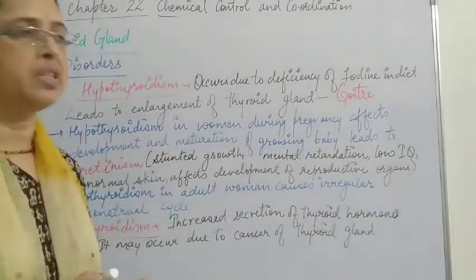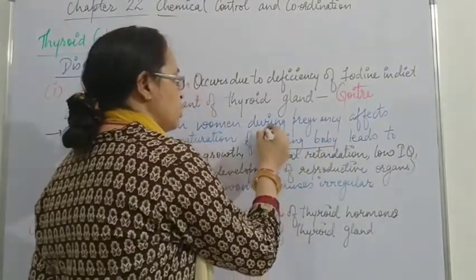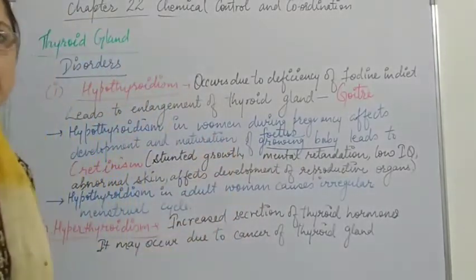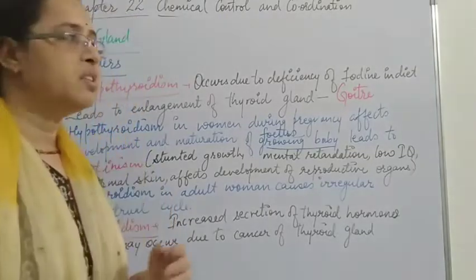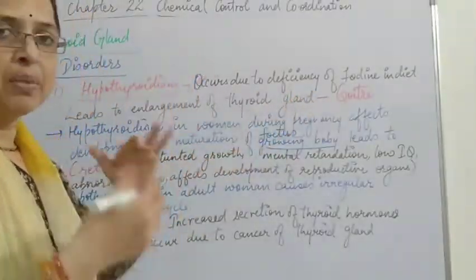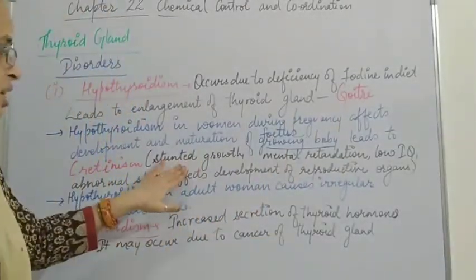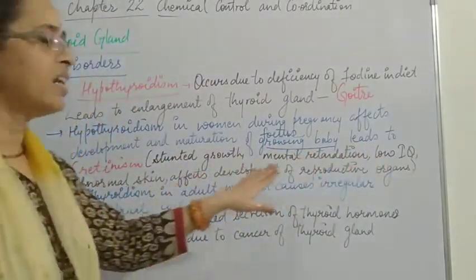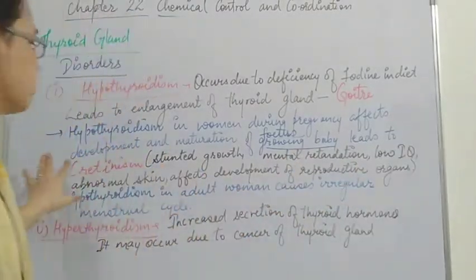We write the word fetus because the baby is in the mother's womb. During the developmental stages, if the mother has a deficiency of iodine, the fetus will suffer from these disorders. This stage is called cretinism.